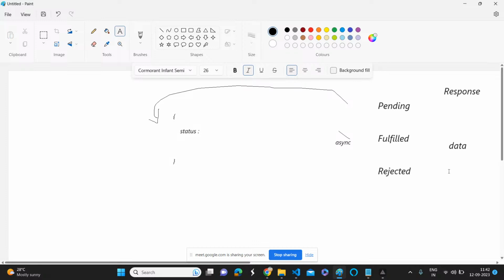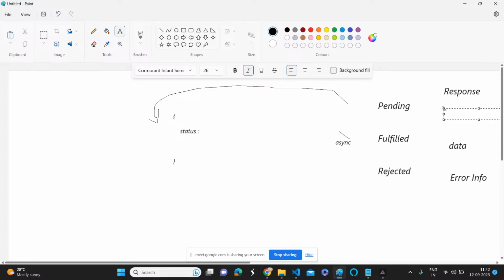And rejected means what will we get if it is rejected? Unable to fetch the data. Error. Yeah, that means error information, right? So even before either fulfilled or rejected, what will be the status of pending?